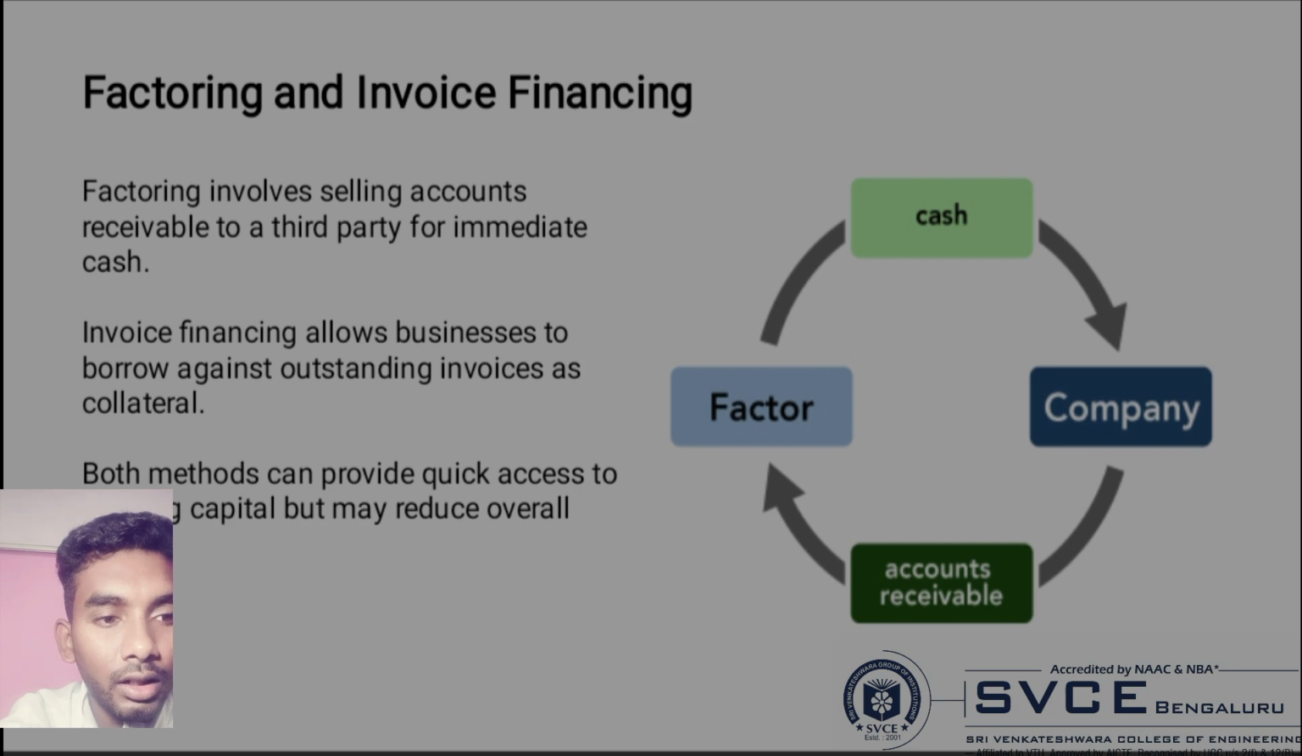Factoring and financing. In factoring, accounts receivable are sold to a third party for immediate cash, and invoice financing allows the business to borrow against outstanding invoices awaiting collection. Both methods provide quick access to working capital but can reduce overall profit. Borrowing money against the value of outstanding invoices improves cash flow, and issuing shares to raise funds can be used for working capital, along with lines of credit and trade creditors.